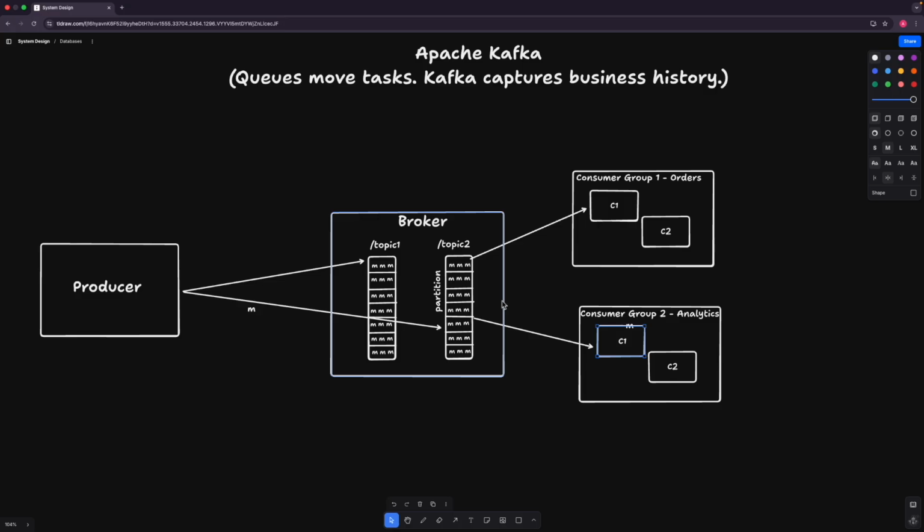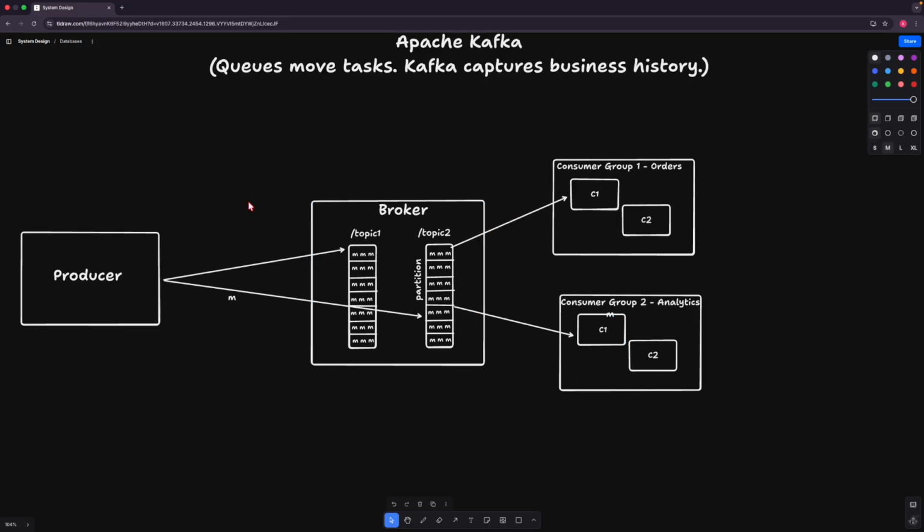Next, let's discuss what are the major or the core features of Apache Kafka that make it stand out compared to the other asynchronous communication services, and why it is widely used in the industry. So let's discuss some of the non-negotiables regarding Apache Kafka.